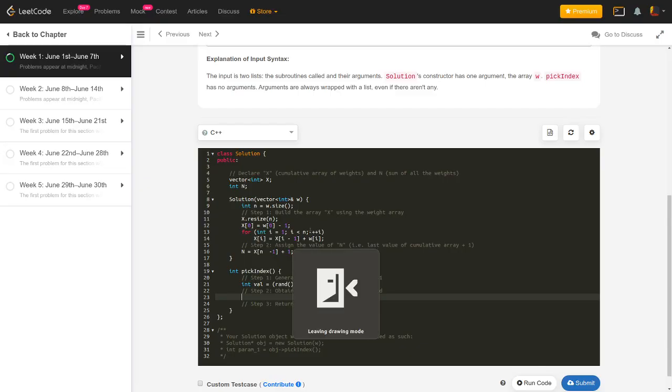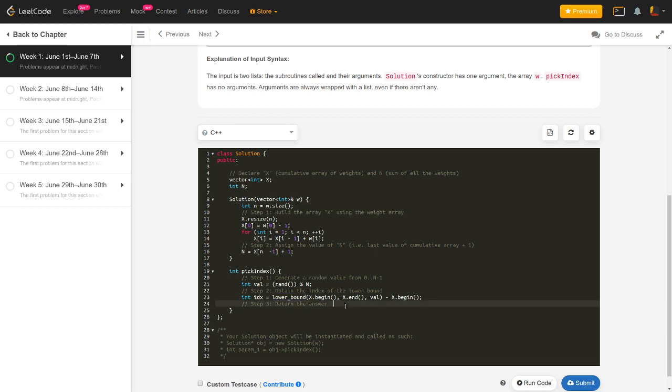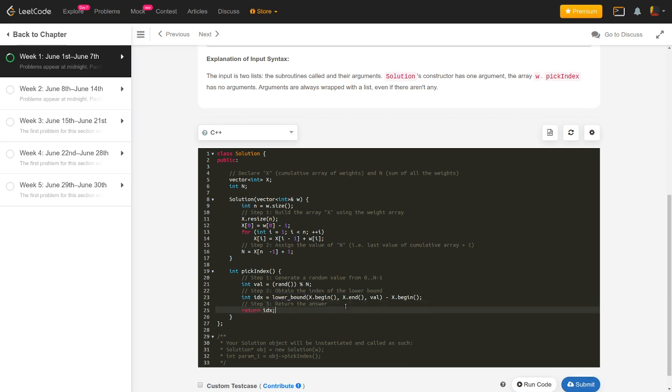So that's what we'll be doing exactly. We'll have index equals lower bound of x dot begin, x dot end, and I have to find the lower bound for this particular value val. And not just the lower bound, I have to actually obtain the index, so I'll subtract x dot begin from this. If you're new to C++, I would really recommend you see some tutorials on lower bound, upper bound, or in general the functionalities that are available in C++ STL. This lower bound function is what I'm taking from that STL library. Once I have that index, that's my answer, and I just return that index.